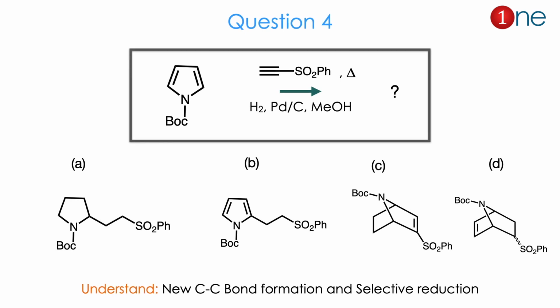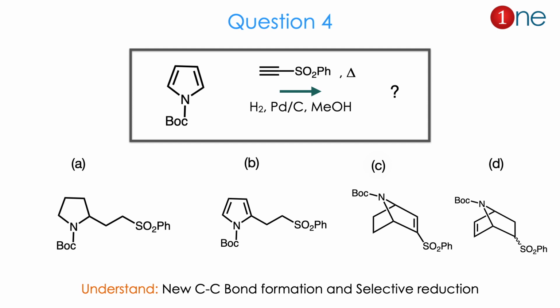Then question number 4. The starting material is a pyrrole system with a Boc reagent. Boc will protect the amine there. Then you are using the alkyne with a sulfonic acid derivative. Then you are using heat. In the next step you are using a reduction catalyst, which is hydrogen and palladium on carbon in methanol.